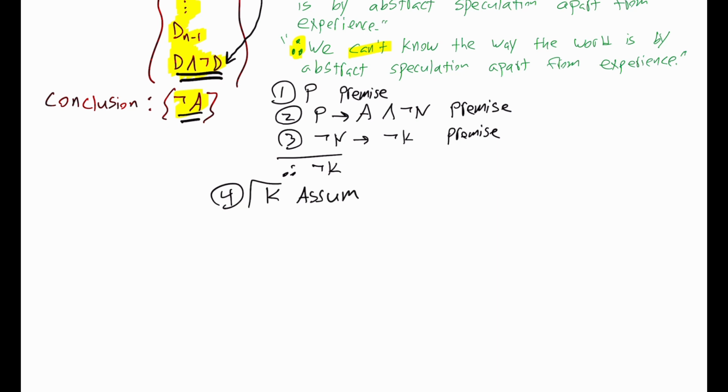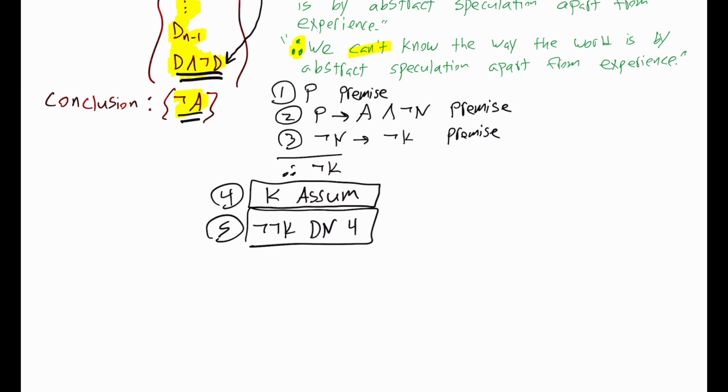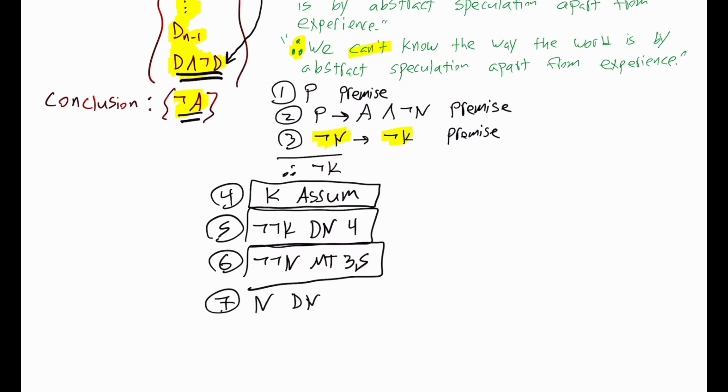And as an assumption, we will place it, so to speak, under quarantine. And for our purposes, we will just box that assumption. So for line 5, let's double negate K. And then we can use our modus tollens to get that N. So for line 6, we can get not N by modus tollens with lines 3 and 5, still under quarantine based on that assumption. For line 7, we can get N by double negation of line 6 under quarantine.